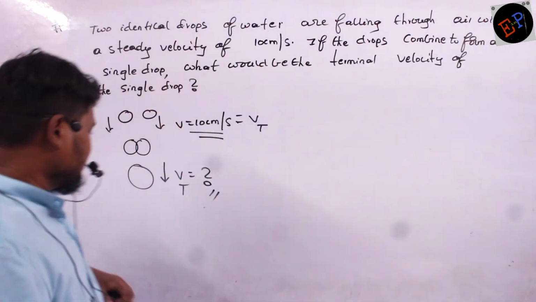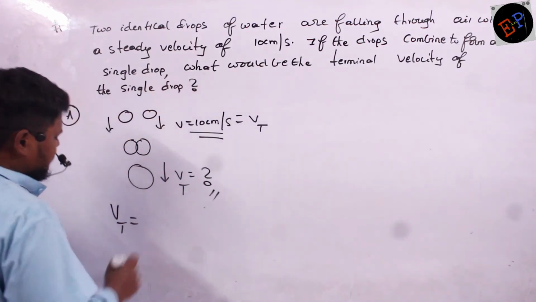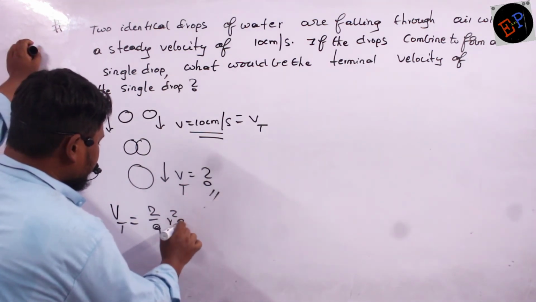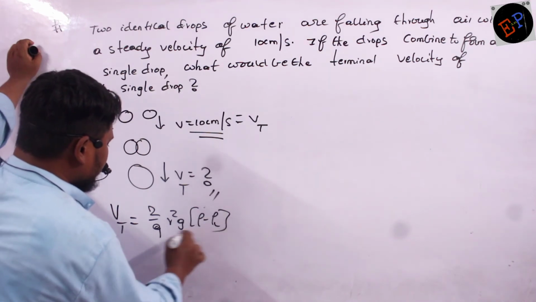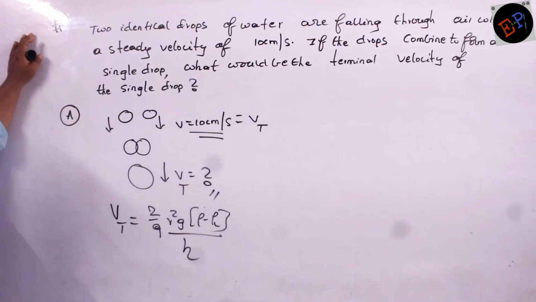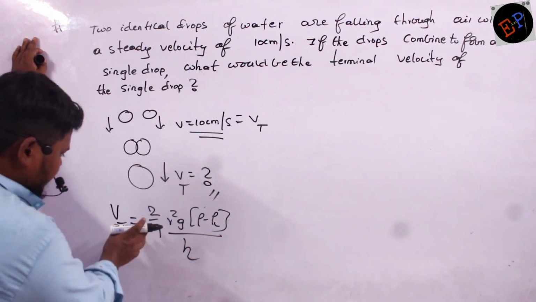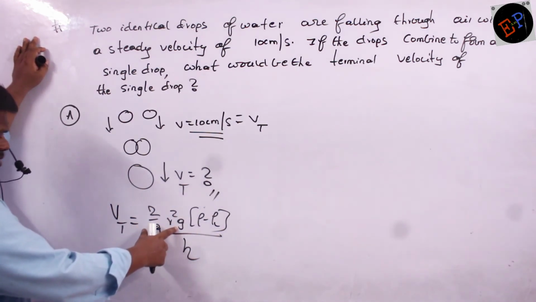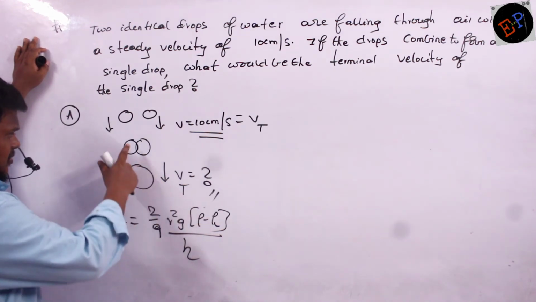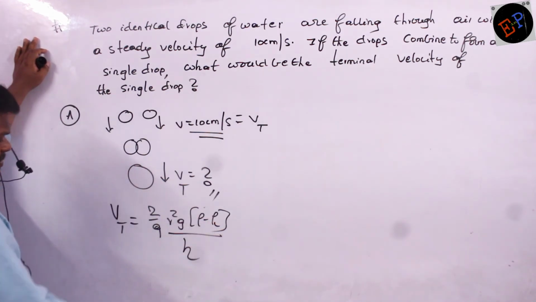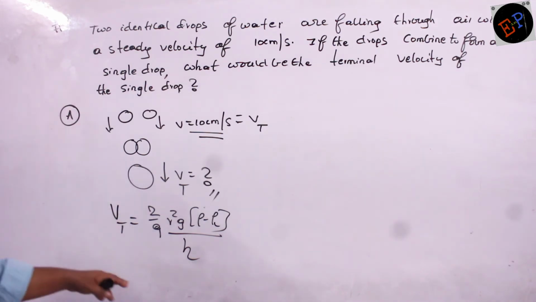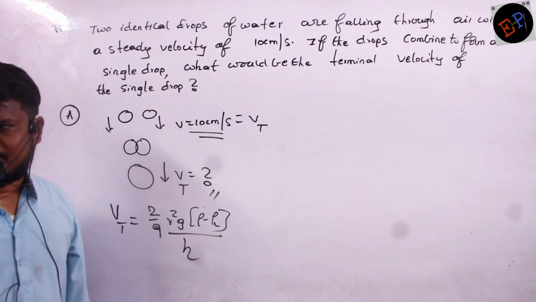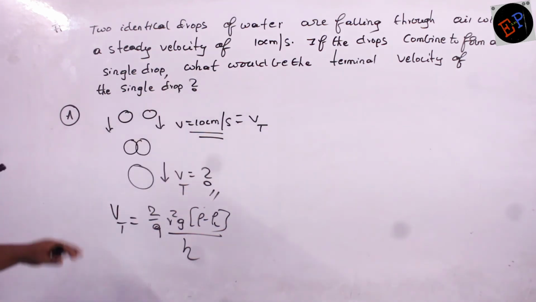Okay. What is the equation of terminal velocity? Terminal velocity is equal to 2 by 9 r square g into (rho minus rho L) divided by eta. This is the equation. And here terminal velocity is depending on how many factors? It is depending on radius, g value, density of water. Water means raindrop, density of liquid means air, and it is dependent on eta. Eta means the coefficient of viscosity of air. Air is the fluid, no, in which water is falling. These raindrops are falling. Clear, no?